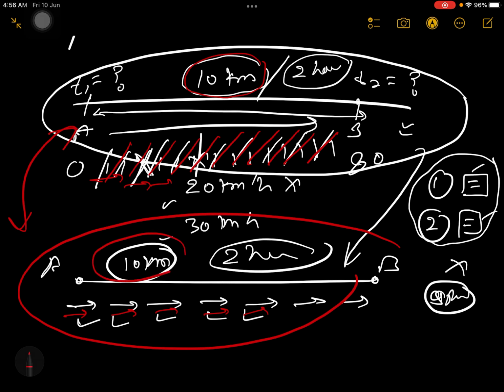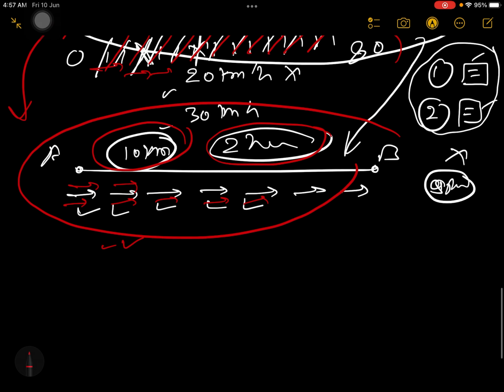Here also 10 kilometers, but here you have traveled in 2 hours. Here also you have to travel in 2 hours. But what was different? The physical phenomena. In the first case, your speed was continuously changing. In the second case, you are maintaining a constant speed. So this speed that you are maintaining is what is known as average speed.